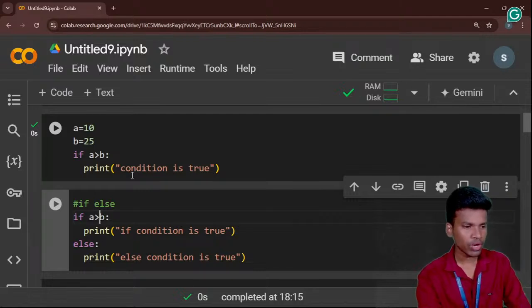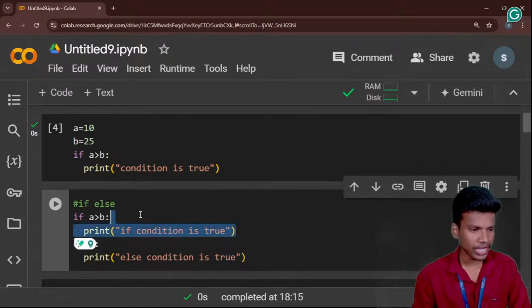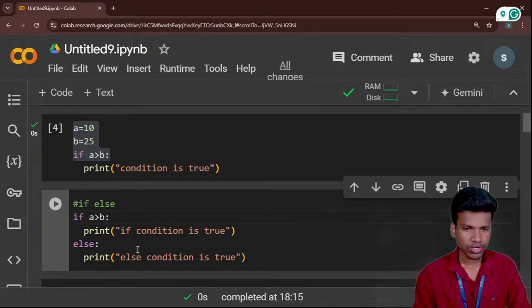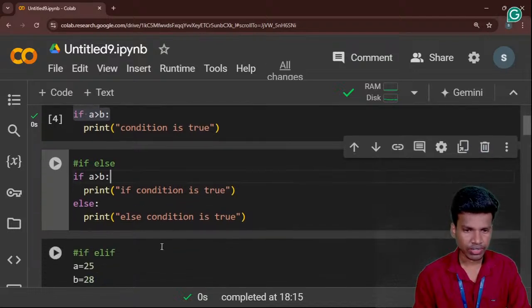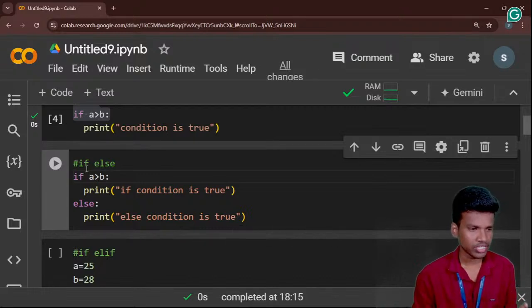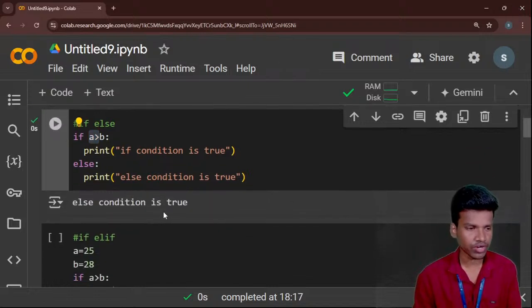Okay. Now a is greater than b. In this place, which one is executed? Kindly answer this one. I created an if condition, a is greater than b, using the same values. Which one is executed? Else condition is true. Okay. Because I am using the greater than symbol, the if condition is false, so automatically the else condition is true. This is the difference between if and else.